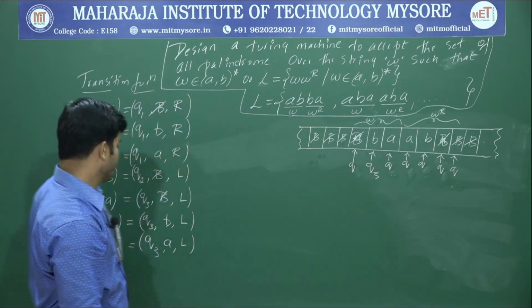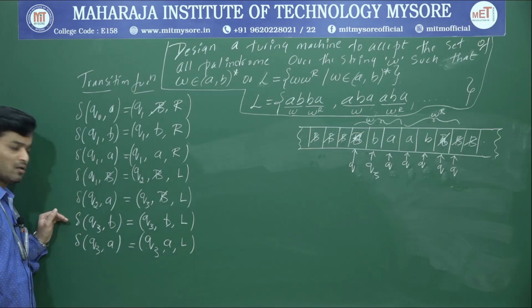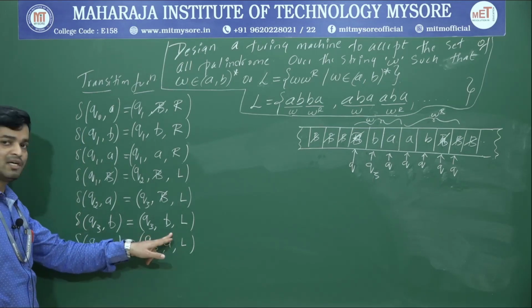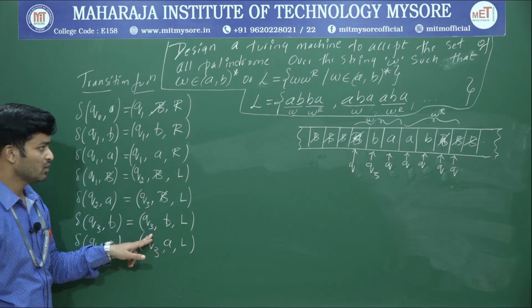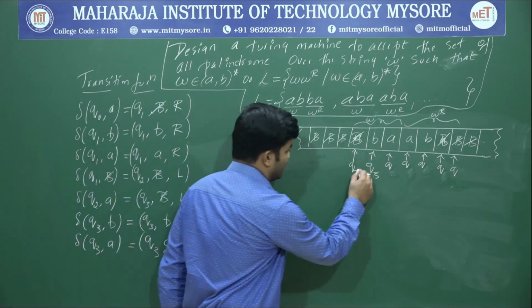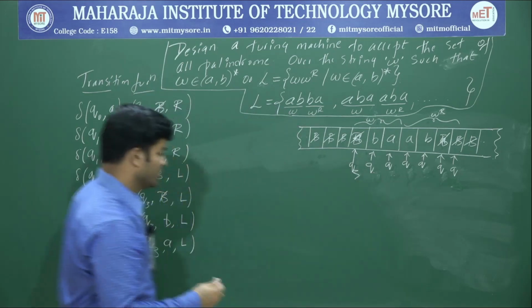So Q3 comma B. Q3 comma B is already written, no need of writing one more time. It will maintain that B as it is, and it will move to the left hand side with the same state Q3. Okay. So now Q3 for blank space. So that is what our requirement.